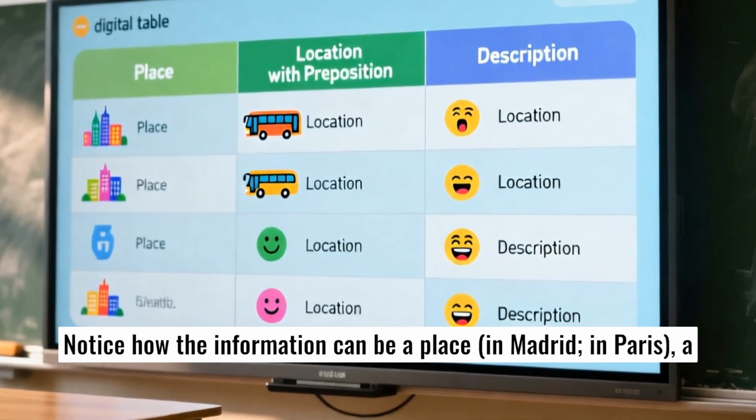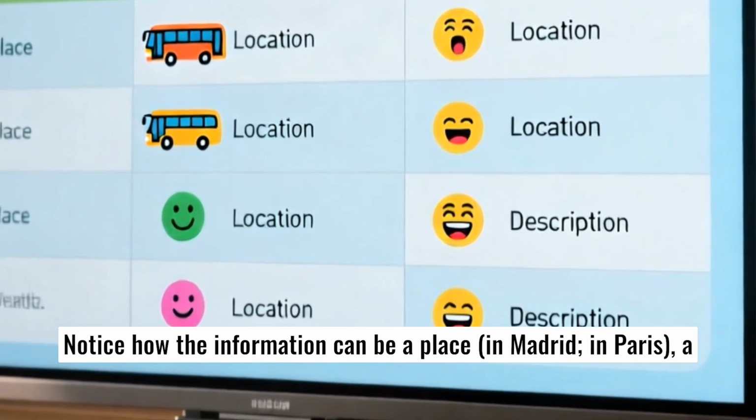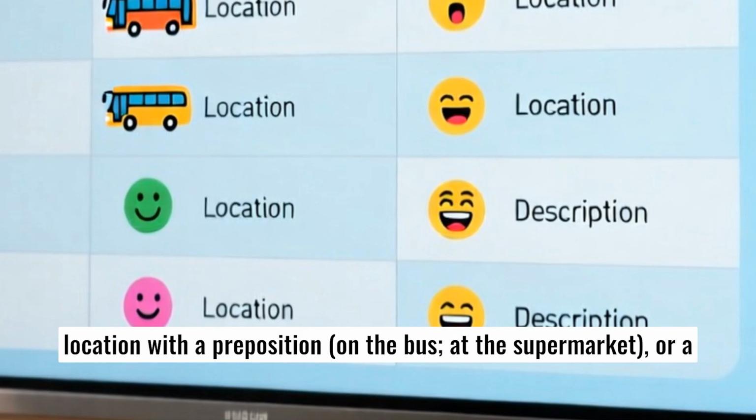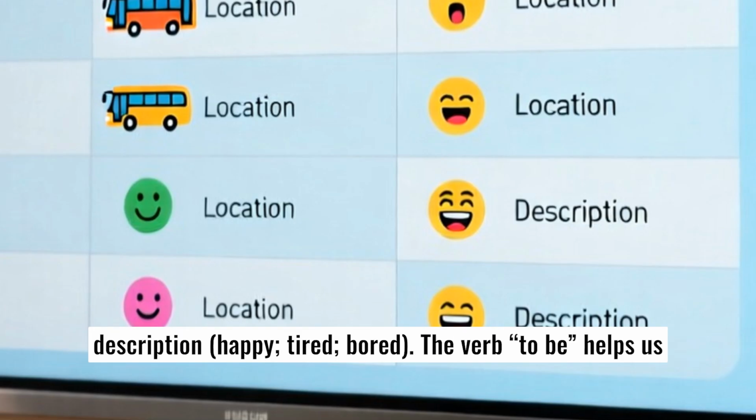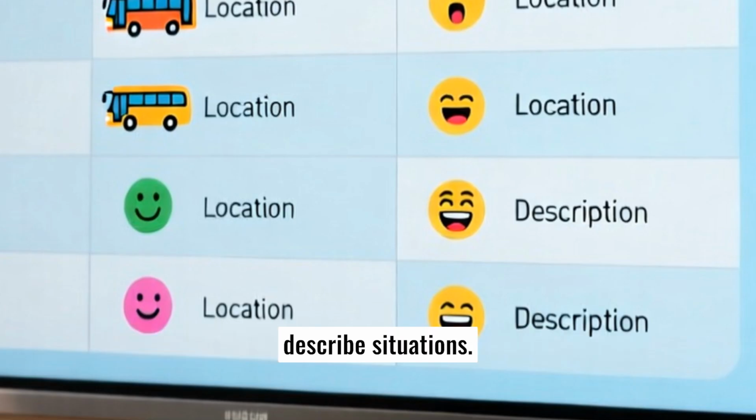Notice how the information can be a place, in Madrid, in Paris, a location with a preposition, on the bus, at the supermarket, or a description: happy, tired, bored. The verb to be helps us describe situations.